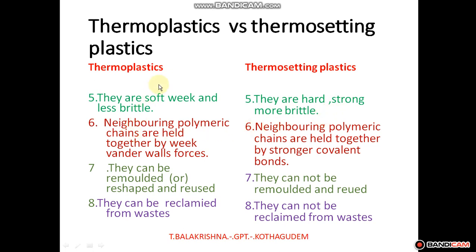Next, in thermoplastics, neighboring polymeric chains are held together with weak van der Waals forces. One monomer is added to another monomer, and in this adding manner, there are weak van der Waals forces. The attraction between the monomers is very weak. Coming to the thermosetting plastic, the neighboring polymer chains are held by strong covalent bonds.